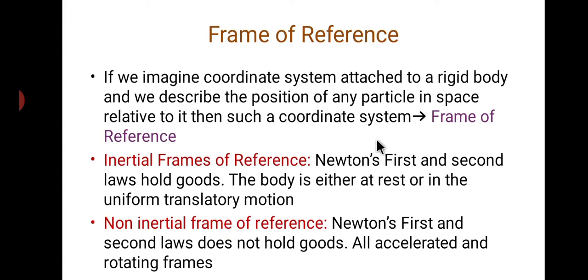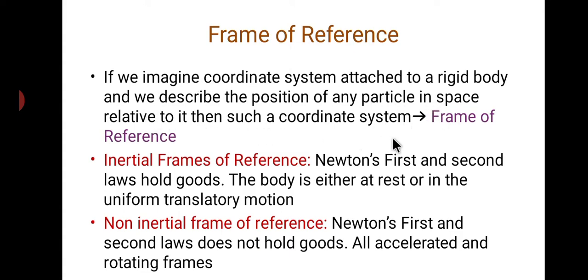So, in order to describe the motion of the body, one has to specify with respect to what the motion is measured. If we imagine a coordinate system attached to a rigid body, meaning one that is not flexible, then we describe the position of any particle in space relative to it.